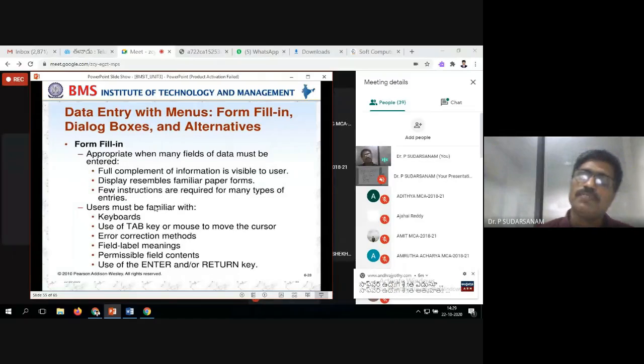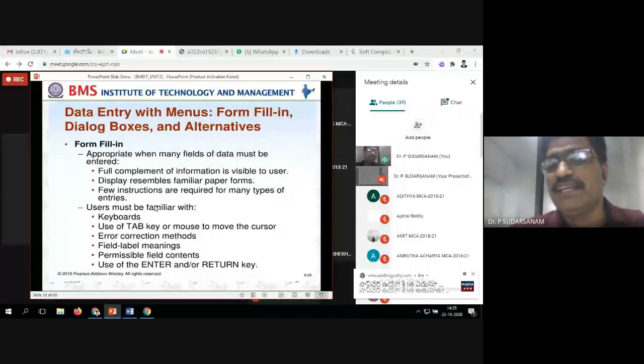For example, when you want to set a password, sometimes it will say 15 characters are required, with a combination of one capital letter, one small letter, one special character, one integer. Within those combinations, you have to set the password.